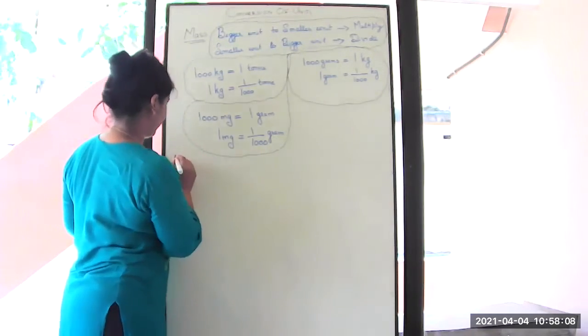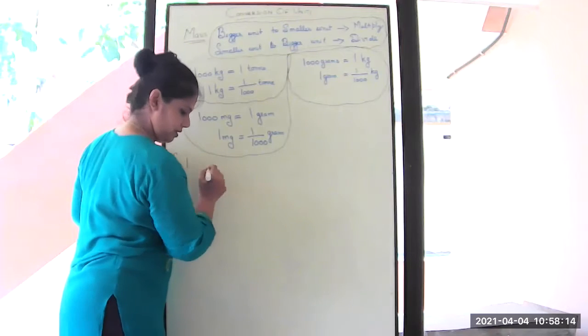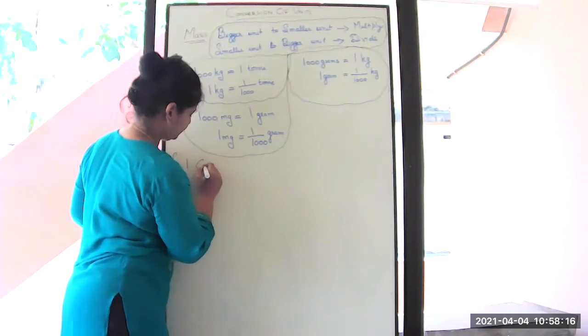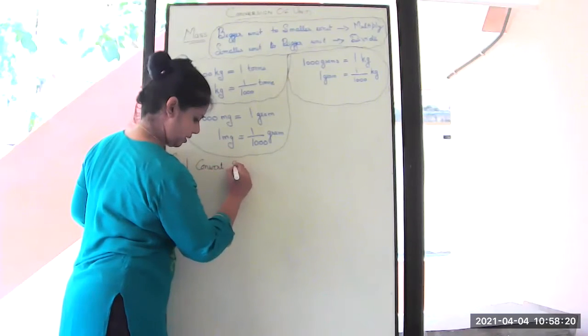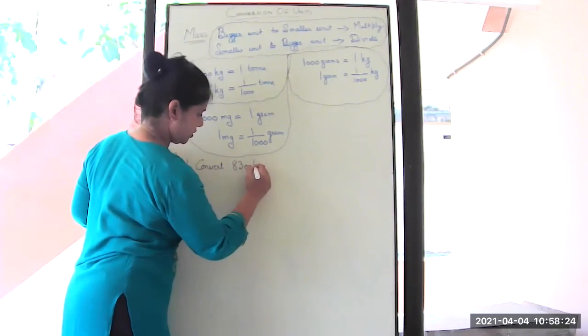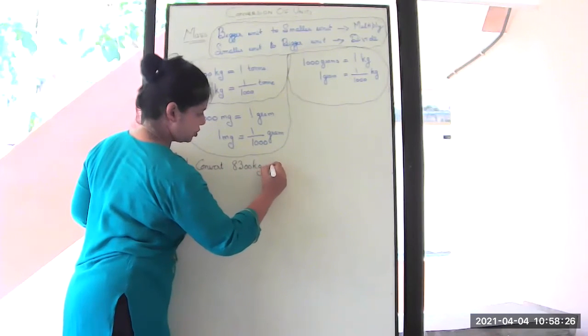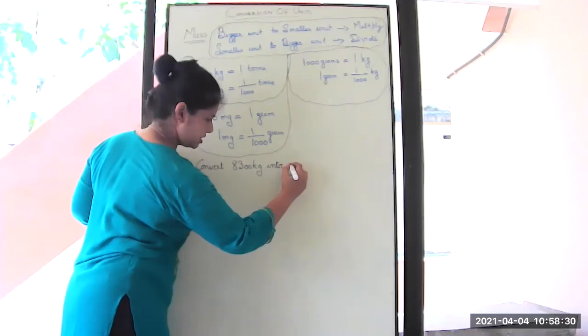So example 1. Convert 8,300 kilograms into tons.